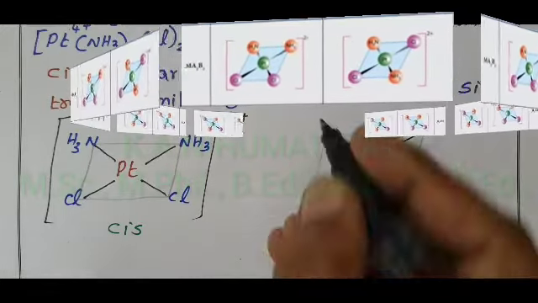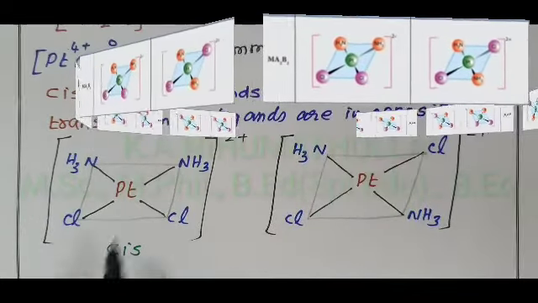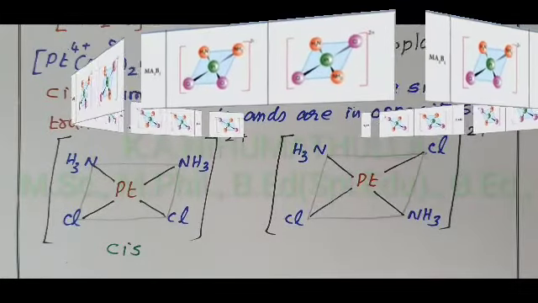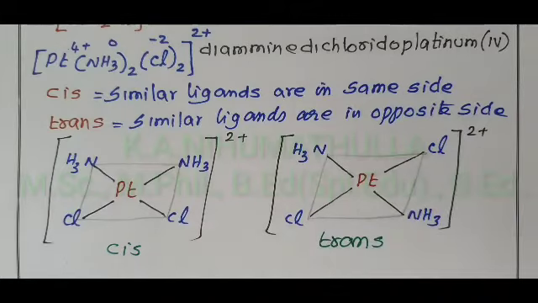If the two amine NH3 are on the opposite side, it is called trans isomer. Charge on the complex is 2+. So how do you name this compound? Cis diamine dichlorido platinum 4, and the second isomer is named trans diamine dichlorido platinum 4.